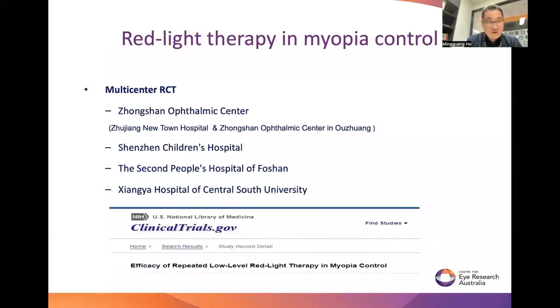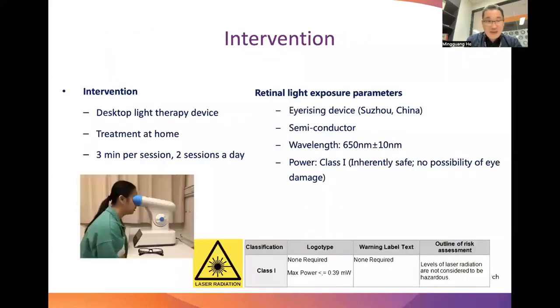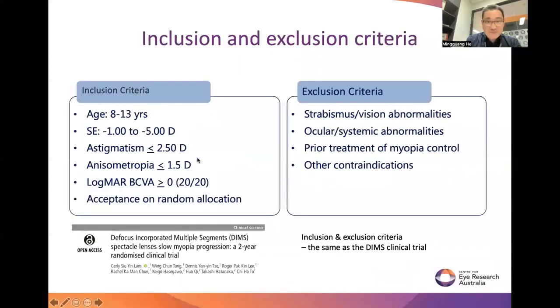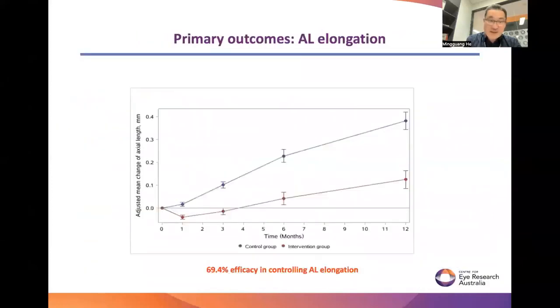So this is a randomized controlled trial of red light therapy. This is a home-use device. The parents and children bring it home and implement the treatment for 3 minutes per session, two sessions a day, under the supervision of the parents. And this light therapy demonstrated a very strong efficacy in controlling axial elongation,